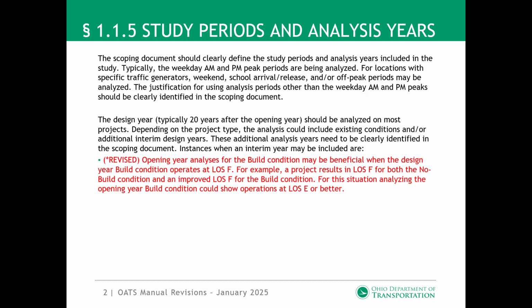The January 2025 revision to the OATS manual added the red text for cases where the no-build condition operates at a level of service F and the build condition operates at a better level of service than F. For this situation, analyzing the opening year is needed, since the no-build condition could operate at a level of service F, whereas the build condition operates at a level of service E or better.